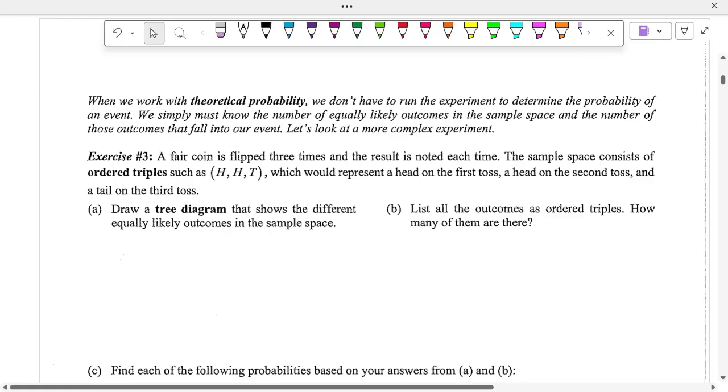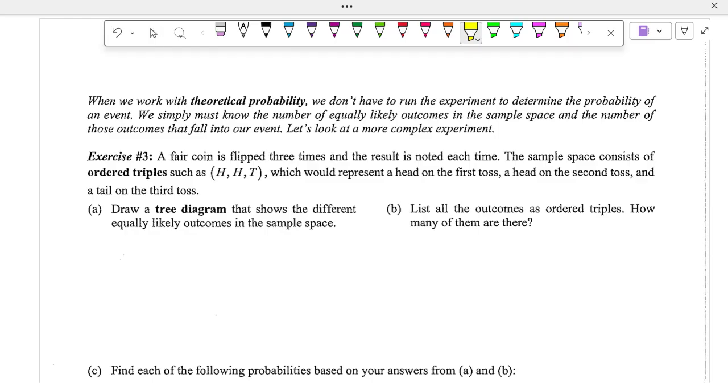Now, typically when we're doing probabilities, unless we actually do an experiment like we did with our game, we're dealing with theoretical probability. So theoretical probability is just we don't have to run the experiment to determine the probability of an event. We simply must know the number of equally likely outcomes in the sample space and the number of those outcomes that fall into our event. All right. And typically these are with things that most people generally know what the possible outcomes will be. All right.